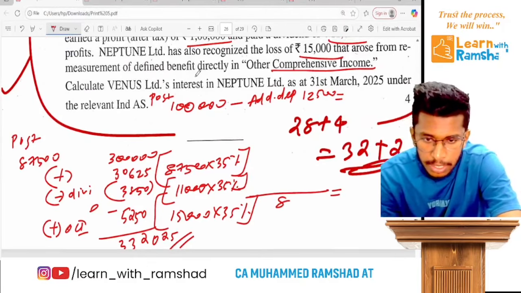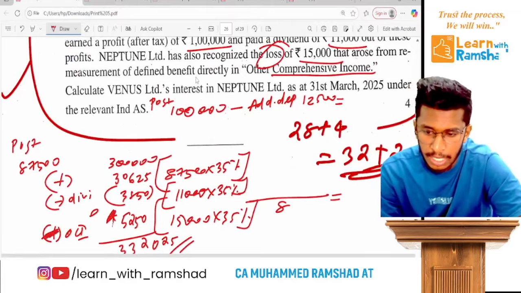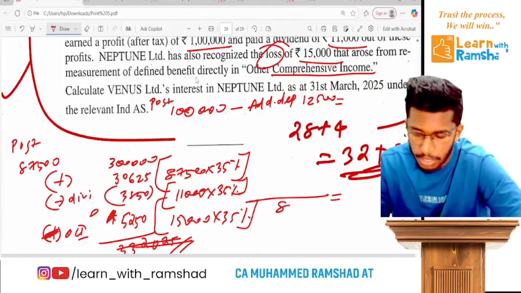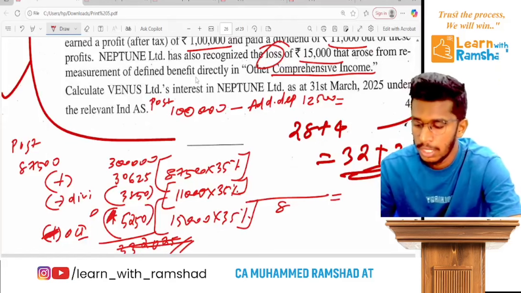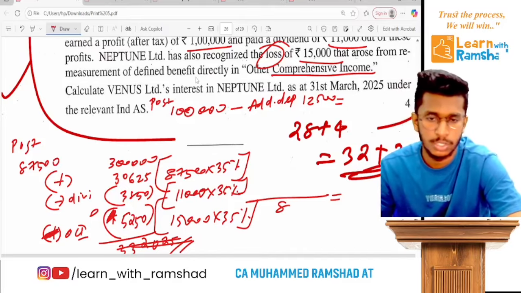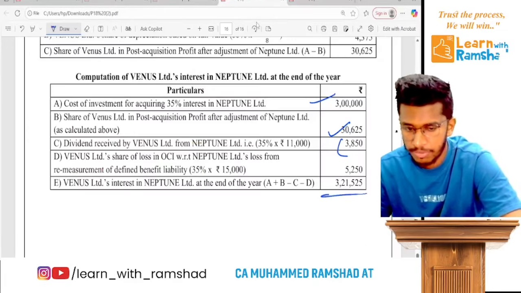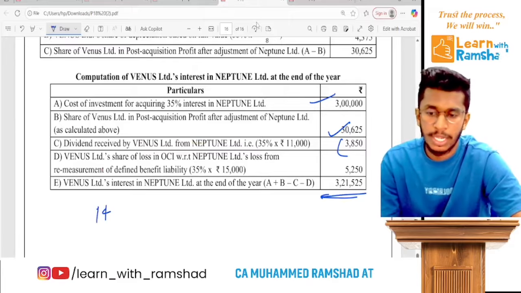Yes, loss. Sorry, extremely sorry. So you have to deduct it. That's my mistake. Then you will get a figure, not this 332,025. Instead, you will get 3 lakh plus 30,625 minus 3,850 minus 5,250. You will get 321,525. That's the question.